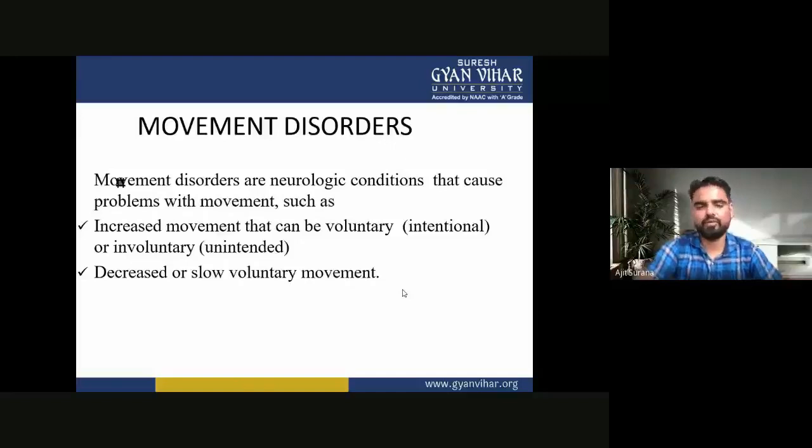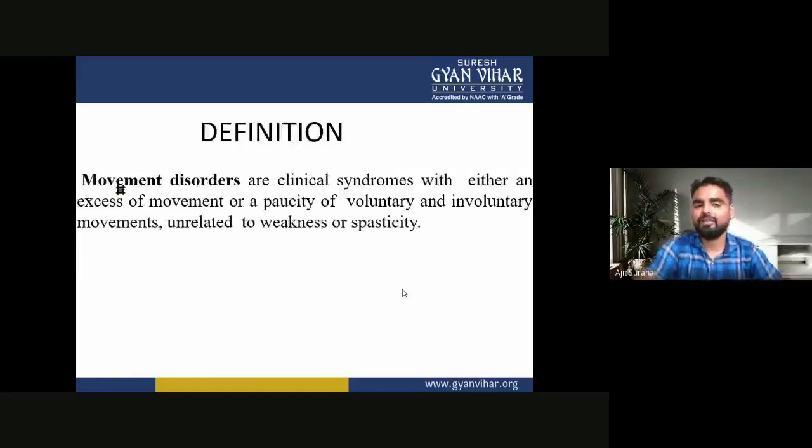These are the neurological conditions that cause problems with movement, such as increased movement that can be voluntary or intentional, or involuntary or unintended. They may also cause decreased or slow voluntary movements. So these are the movement disorders. Now, the definition of movement disorders.